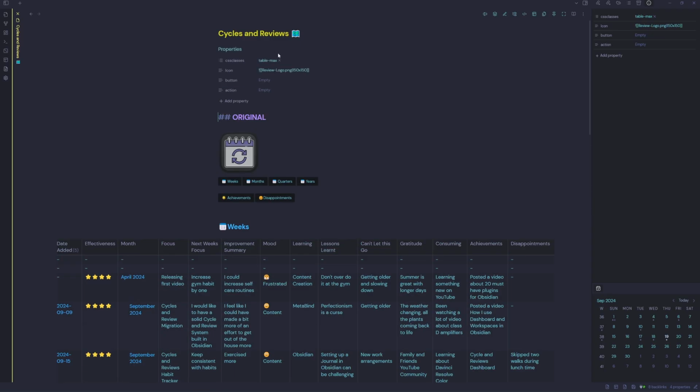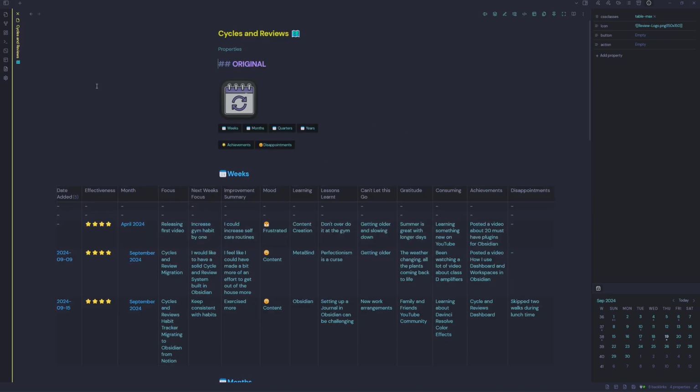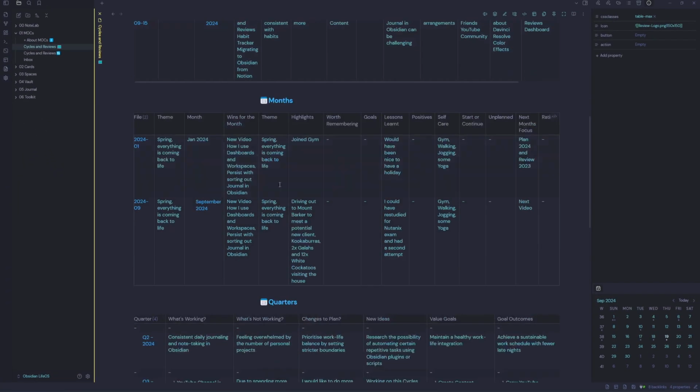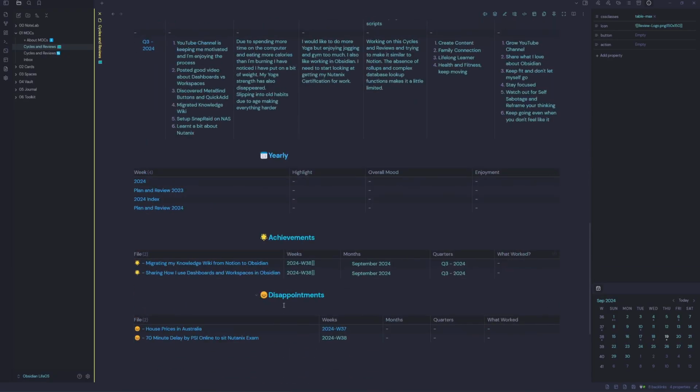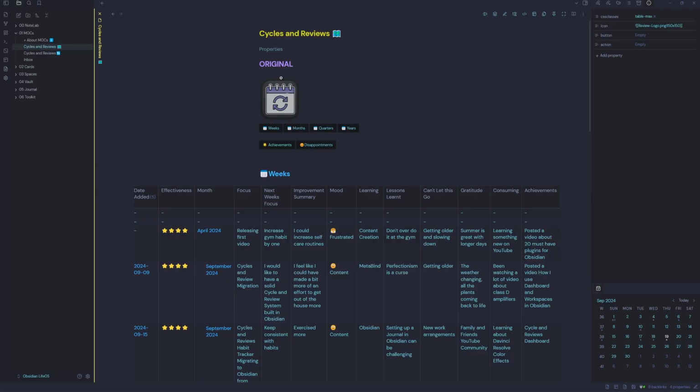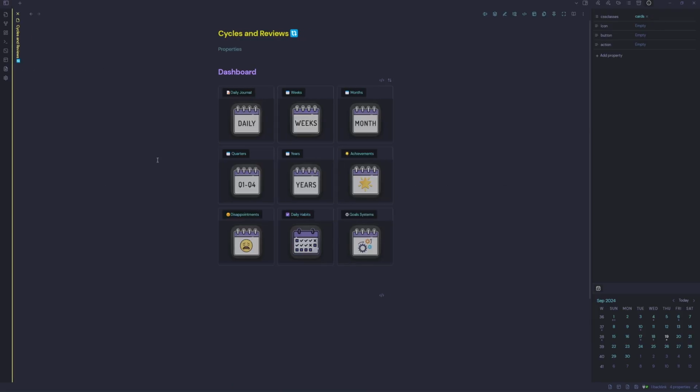This one is the old cycles and reviews that I had. So if we have a look over here, originally I had cycles and reviews set up as weeks, months, quarters, and years, achievements and disappointments, all on one page. And then I decided to migrate that into one dashboard.